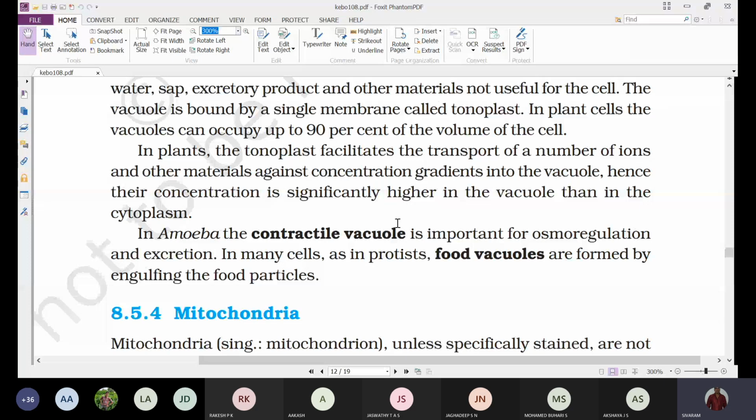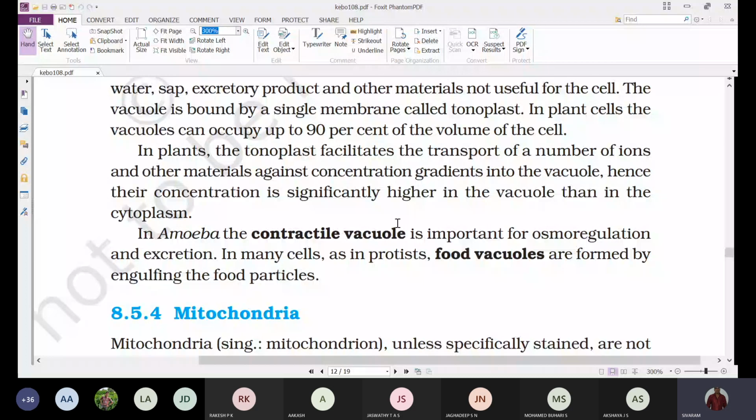If the concentration of a solution is low, its water potential is high, and if the concentration is high, the water potential is low. So here the water will move from the environment into the unicellular animals by osmosis, which we call endosmosis, the entry of water into the cell.